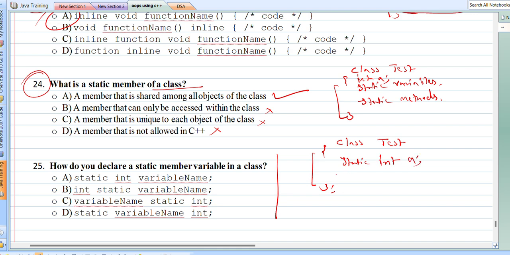But if you declare a static variable inside the class, it is mandatory that you define it outside the class also. So outside the class, you need to define a like this, using the scope resolution operator, and at this point you can initialize it also like this. So the correct option is option number A.